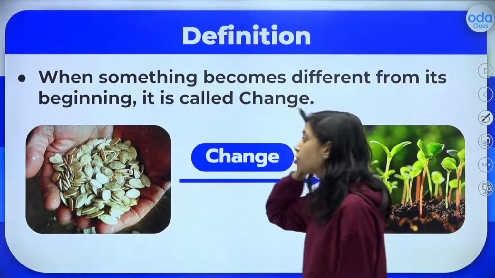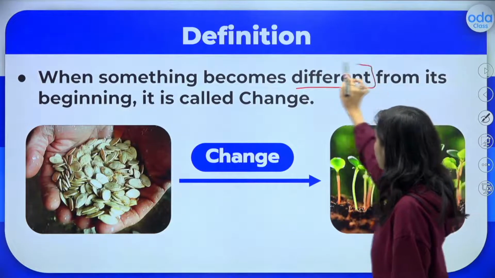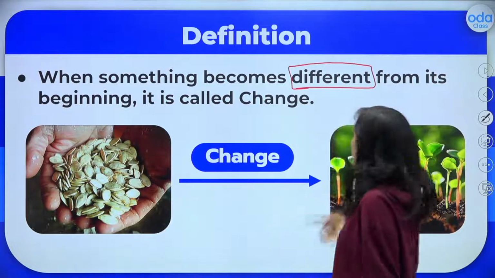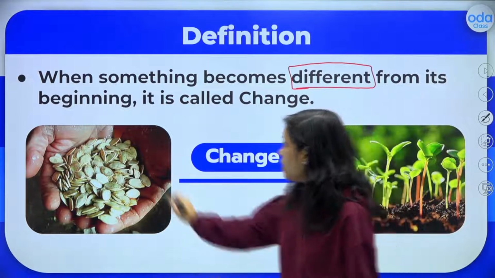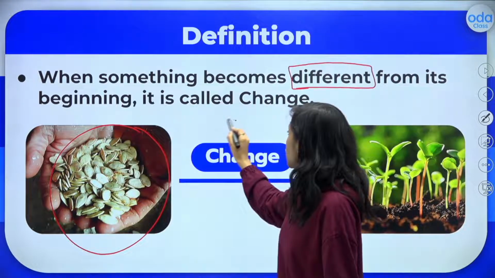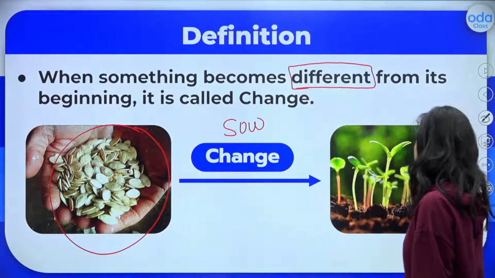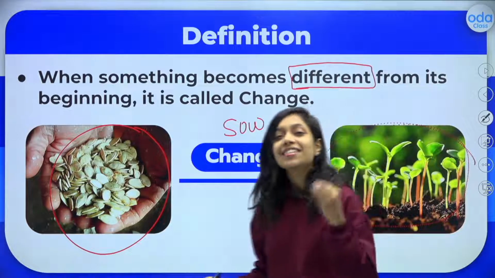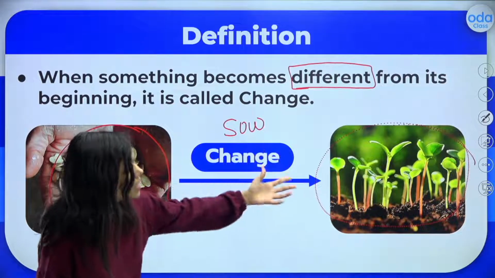So this is the definition of change. When something becomes different. This is a very important word, okay? When something becomes different from its beginning, it is called change. For example, we take a seed and sow it. After some days, you can see the seeds have been converted into seedlings, right? The seed is changed into a seedling, a little plant.